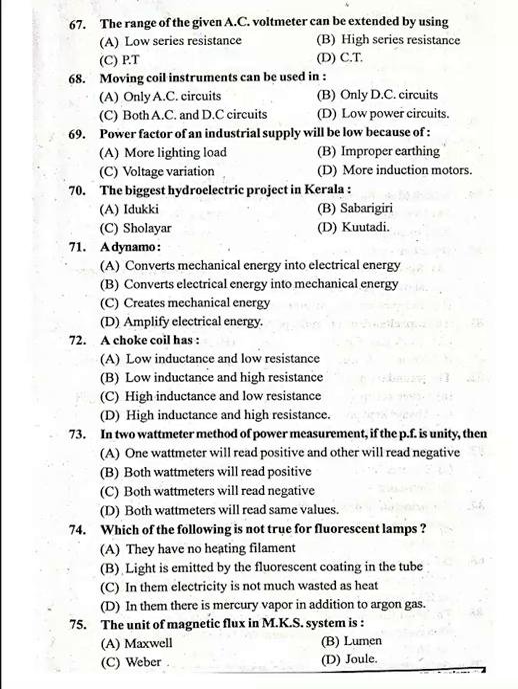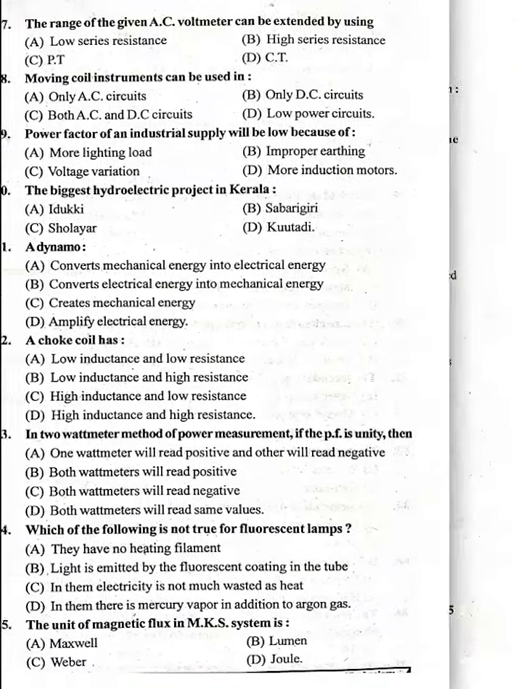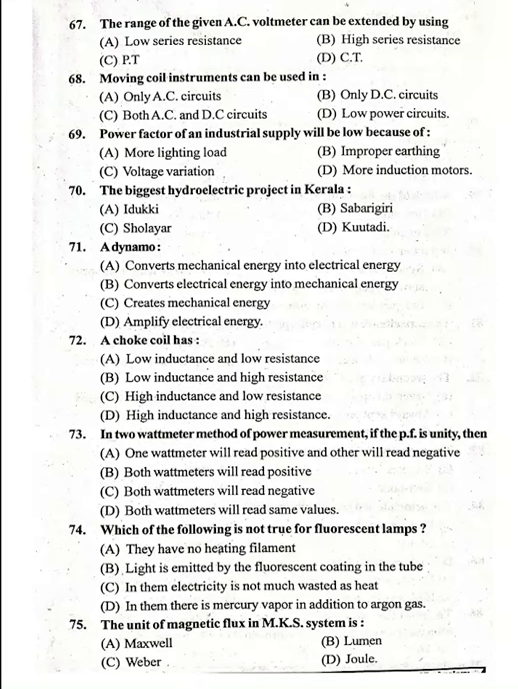67. The range of the given AC voltmeter can be extended by using? Okay, that's a nice question. The range of the given AC voltmeter can be extended by using, 67, Option C, PT. Okay. Moving coil instruments can be used in? Moving coil instruments can be used in only DC circuits. Okay.